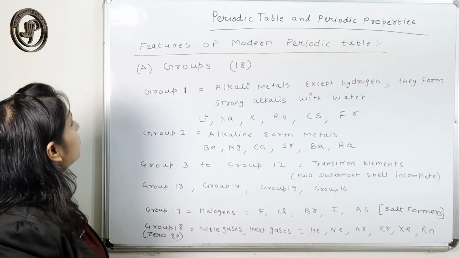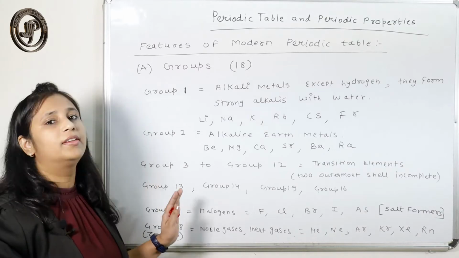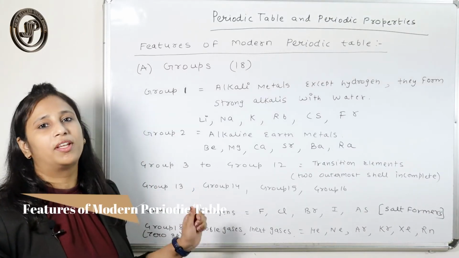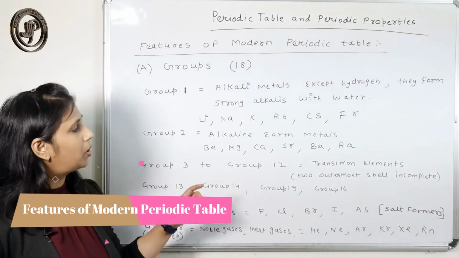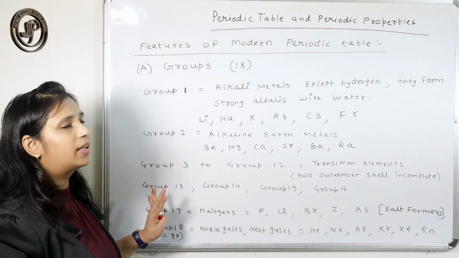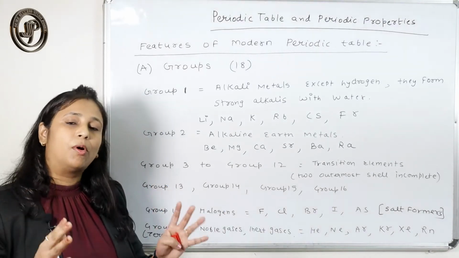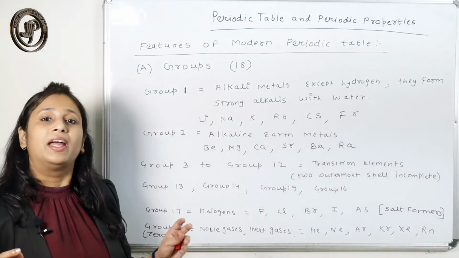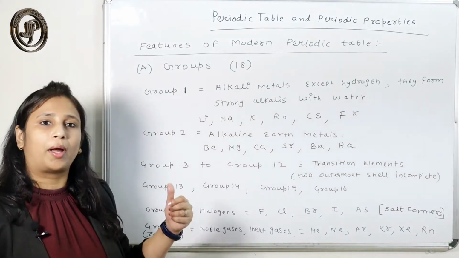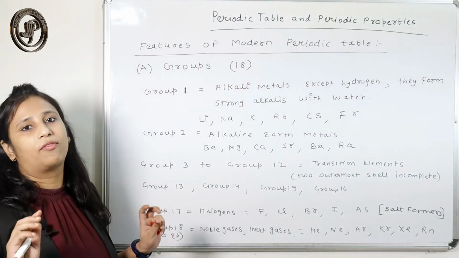So let's start with the main features of the modern periodic table. Whatever I have written is very important from the examination point of view, so you just have to memorize it, as anything in between can be asked. You need not memorize the whole periodic table, but some of the elements, the names and the sequence of elements, you need to memorize. I will tell you from time to time what you have to memorize.